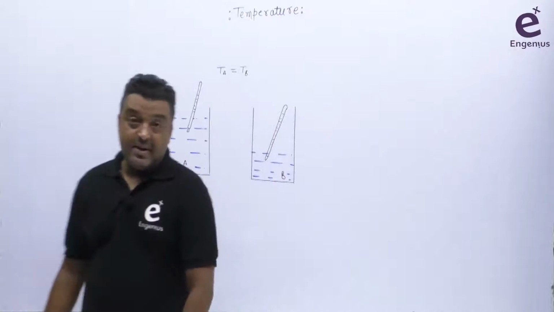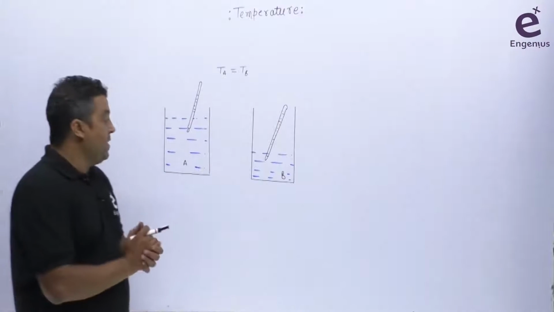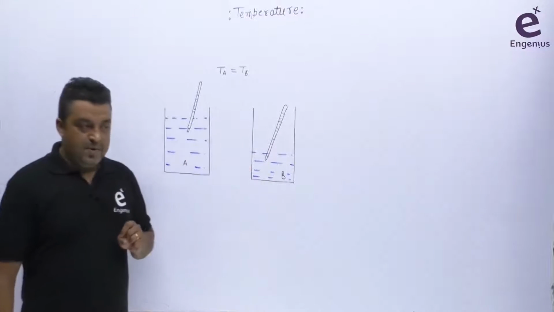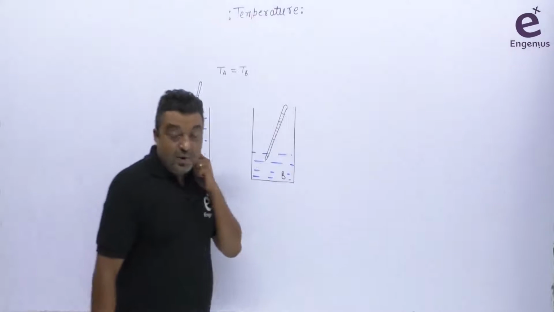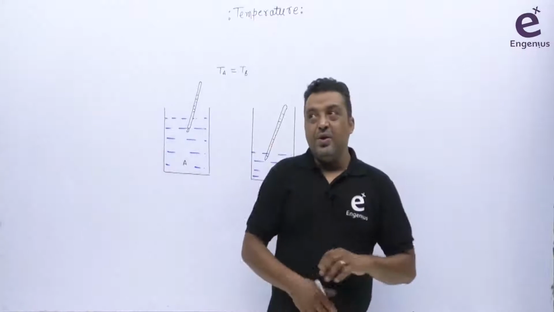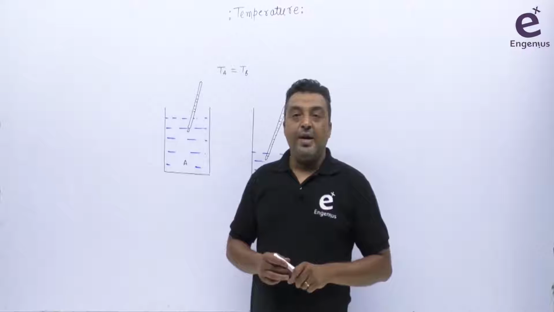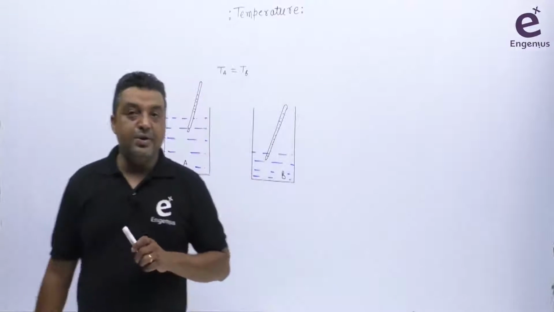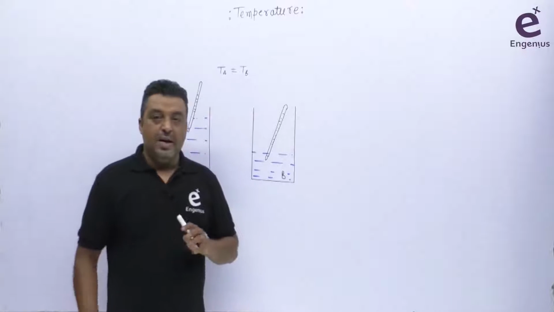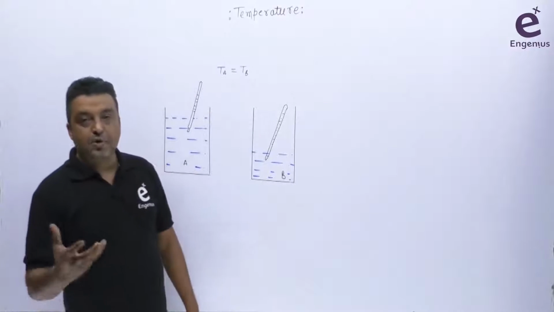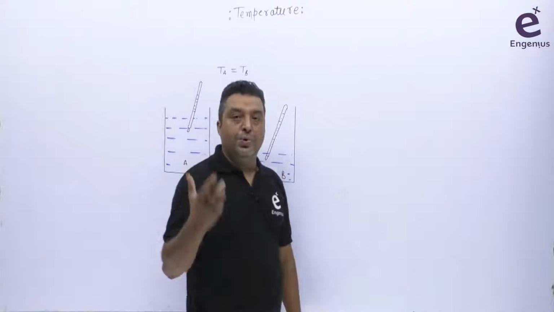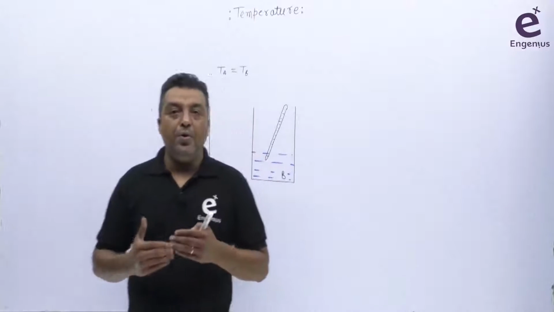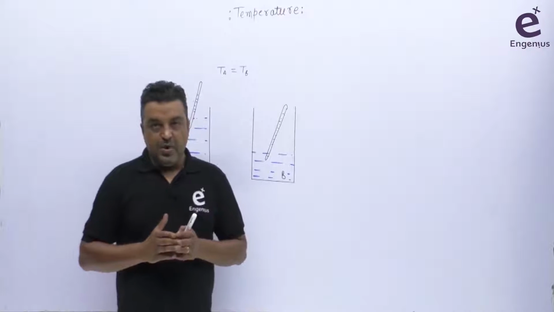What about the heat? अगर मैं पूछूं आपसे, what is the amount of heat in container A and B? So first of all, the question is wrong. You can't ask about the amount of heat in the fluid or in the object, because heat is not in storage. Heat is that energy that is not possible to store. Heat is only transient. Means you can say heat is the mode of energy transfer and it is always